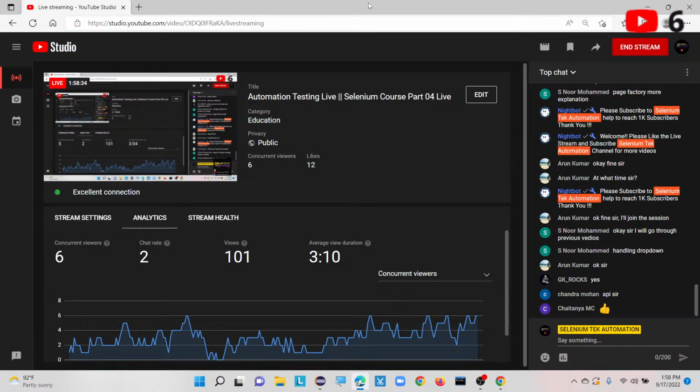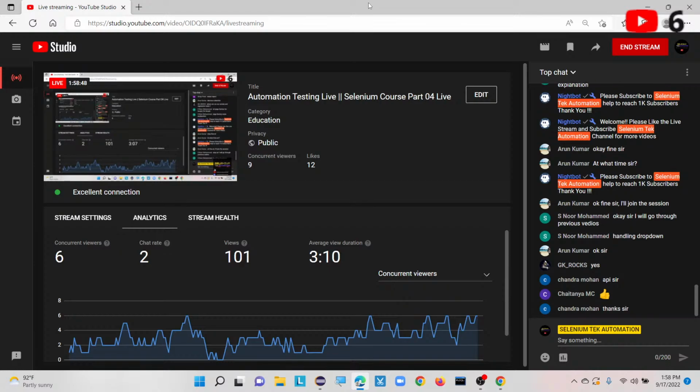Come on guys, now I am going to discuss how to handle the drop down list. Here we can have different types of drop downs. In a web page we can see different kinds of drop downs. There is one that looks like a drop down but is not actually a drop down. Just as we did for frames, where the tag name should be iframe, in the same way, to finalize that something is a drop down, we first need to find the tag name of that particular drop down.